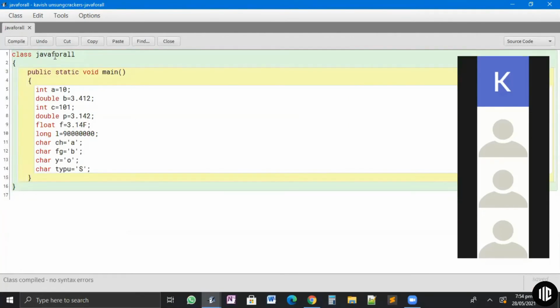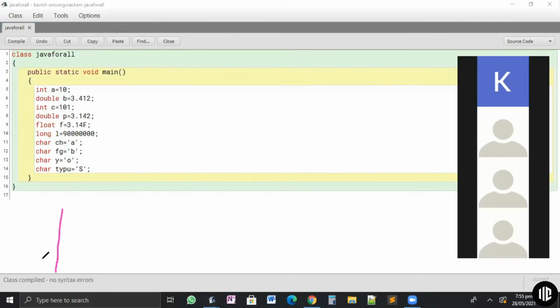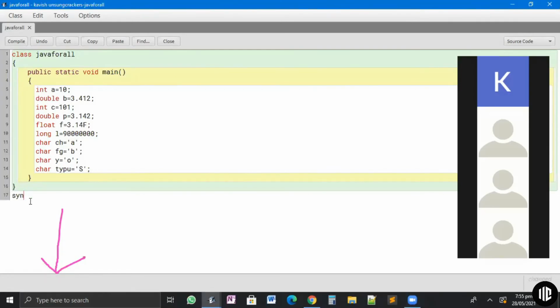Right, see, if I click on compile, down here you can see it shows me no syntax errors. So syntax in Java means no language errors. As we discussed at the start of the class, when I wrote "my name is Kavish", one of y'all said the M is small or the full stop is missing.